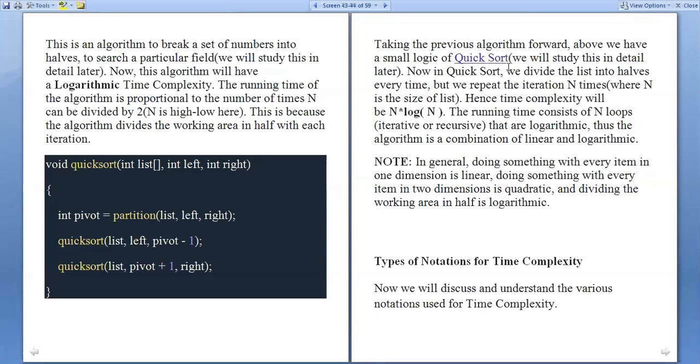So that is a small logic of quick sort. In quick sort, we divide the list into halves each time, but we repeat the iteration n times, where n is the size of the list. Time complexity will be order of n log n. So the running time consists of n loops that are logarithmic. Thus, the algorithm is a combination of linear and logarithmic. Why are we saying linear and logarithmic? Since n is the linear case and log of n is the logarithmic case. So linear logarithmic means it is n log n time complexity. That is why we are saying linear logarithmic.